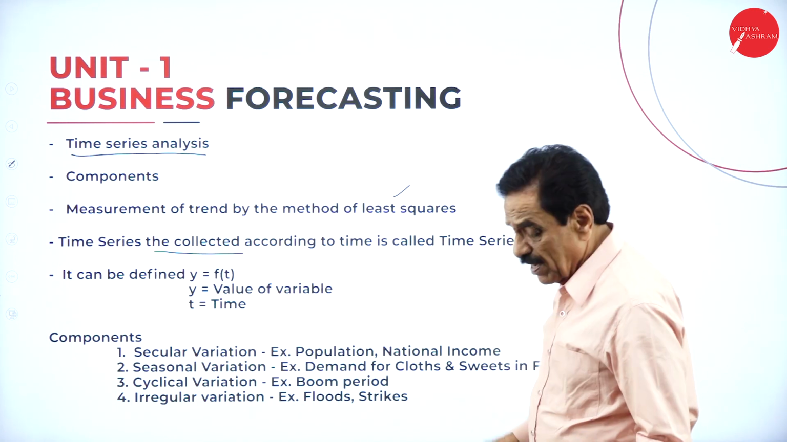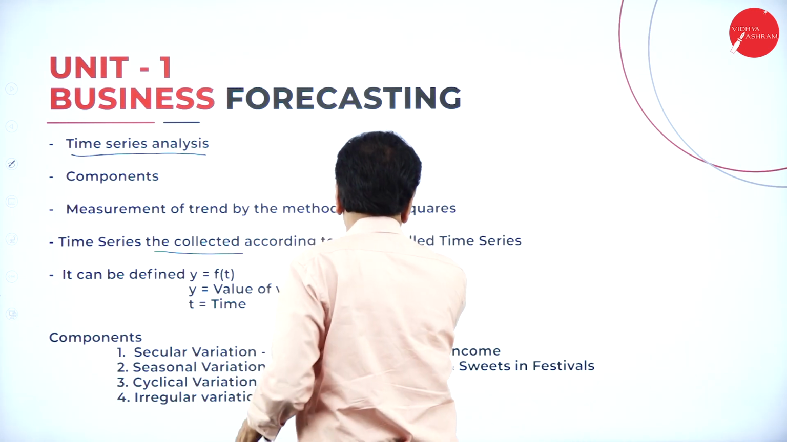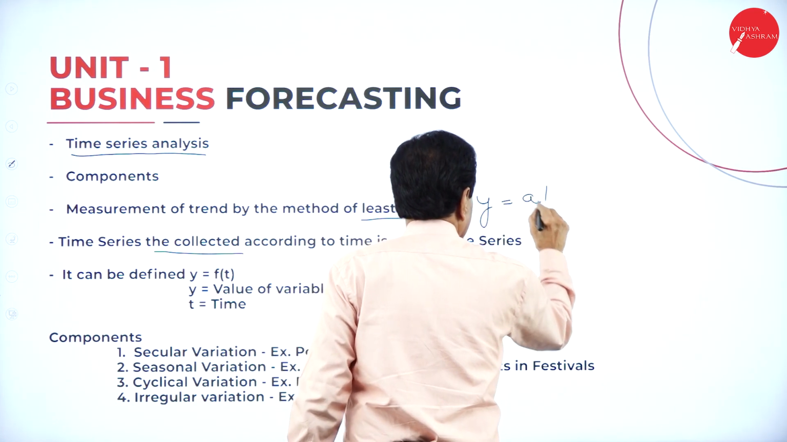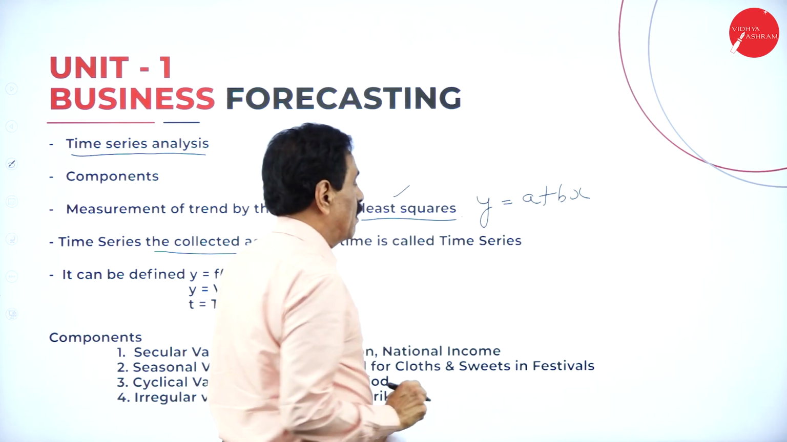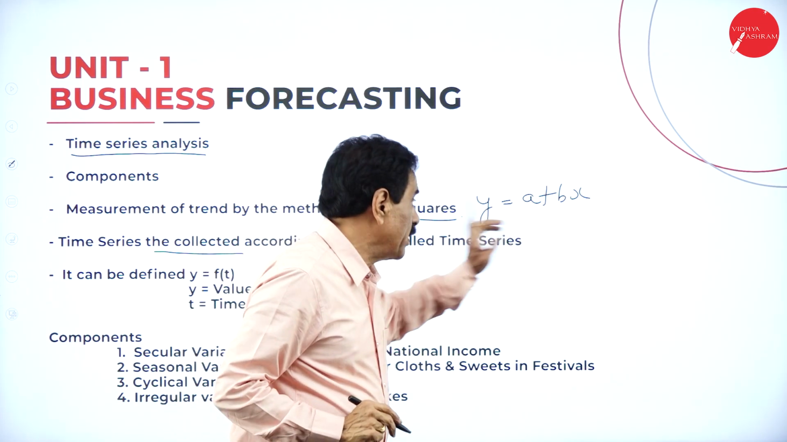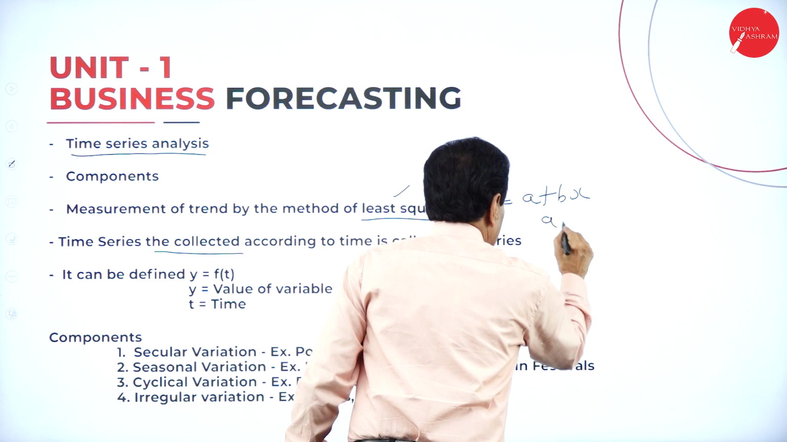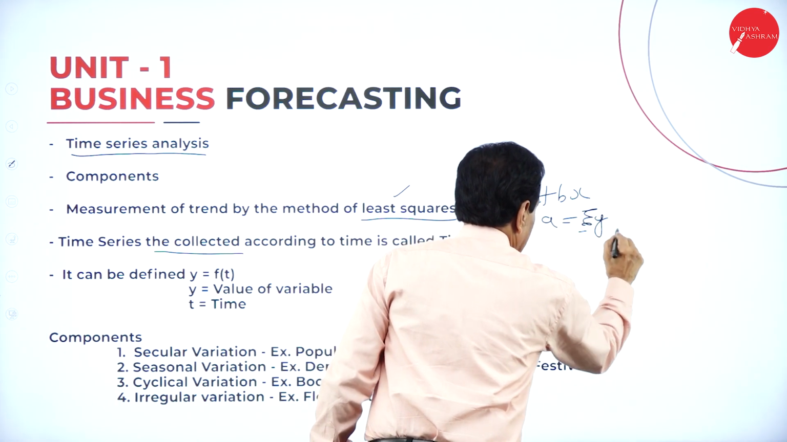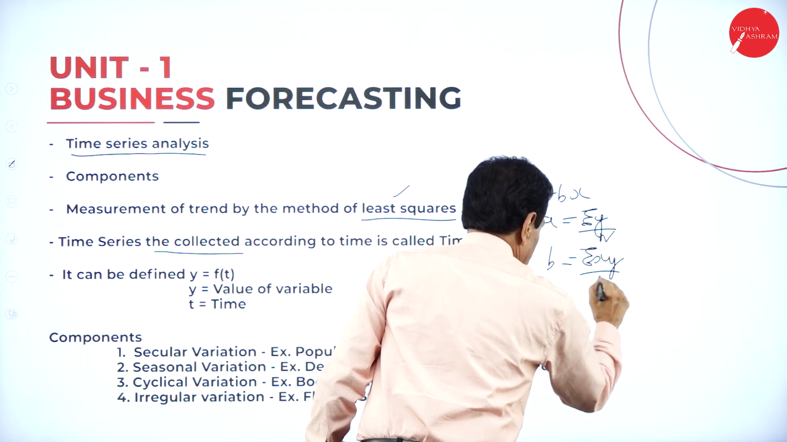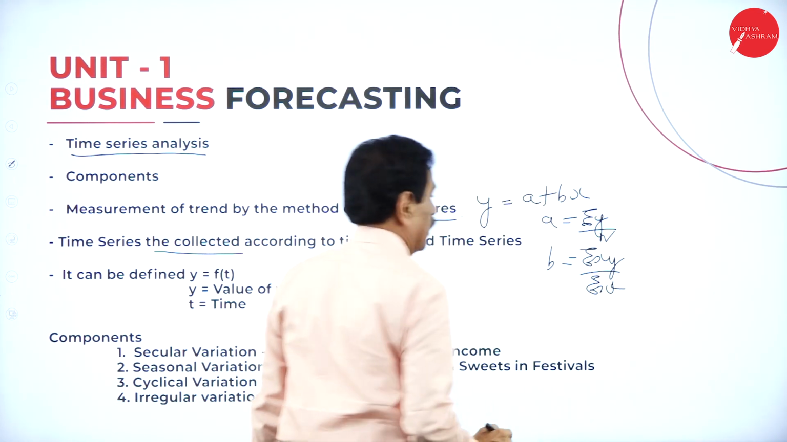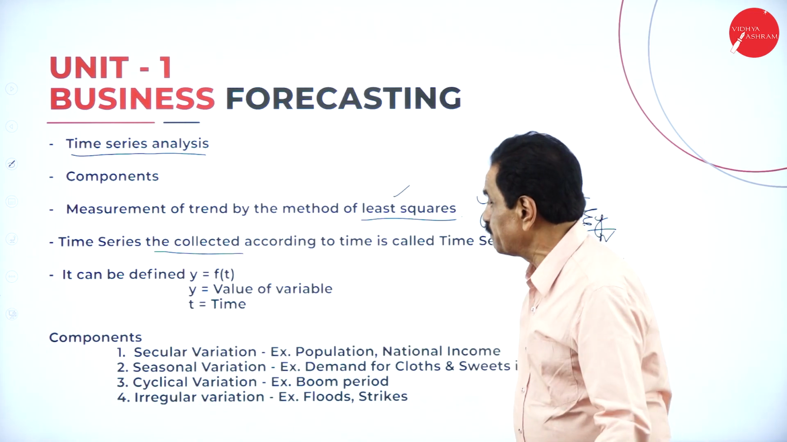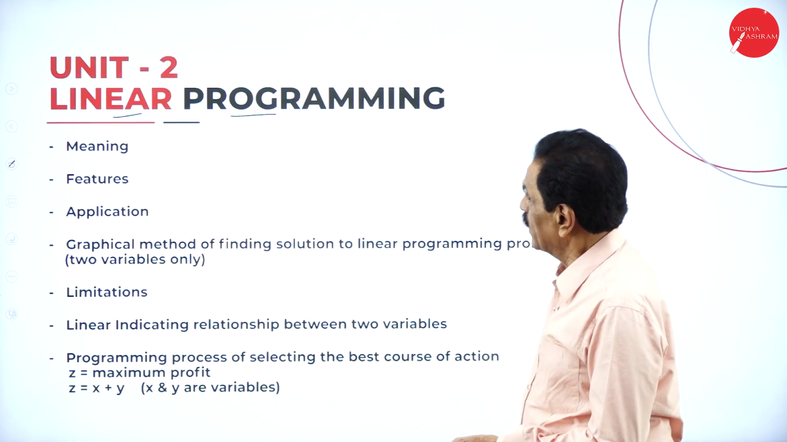Then we apply the least squares method. The formula is y = a + bx. We have to find the value of x and the value of a. a is equal to sigma y divided by n, and b is equal to sigma xy divided by sigma x squared. You have to apply this formula. Then we go with the time series problems. Then we'll move on to the next one.